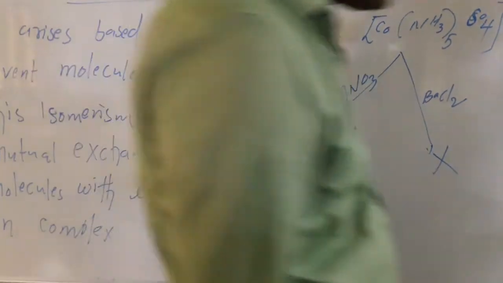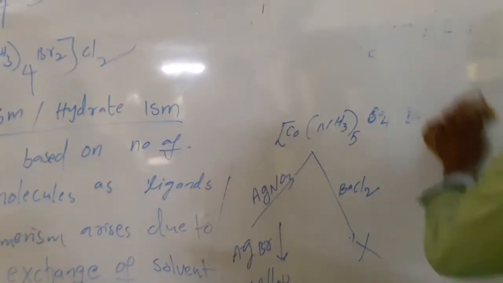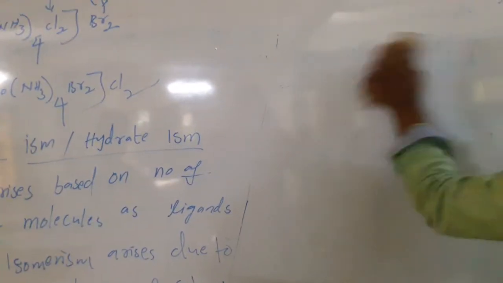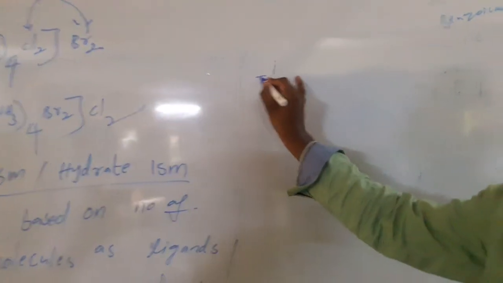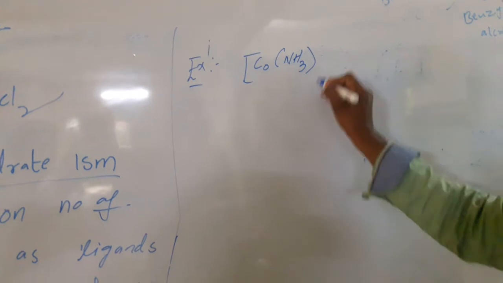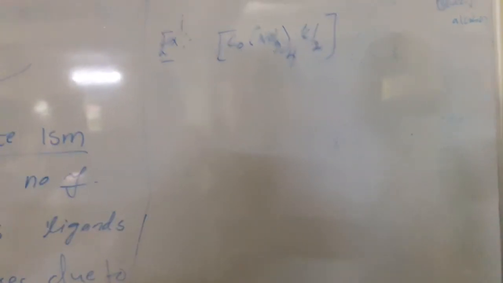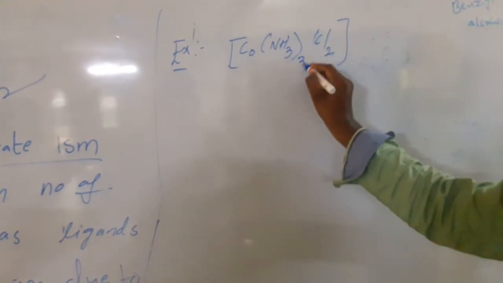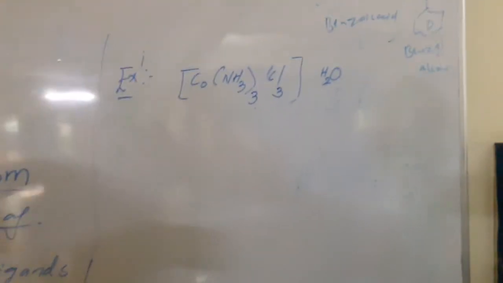For example, now we discuss the example cobalt NH3 4 and Cl2, and Cl3 with H2O water molecules.